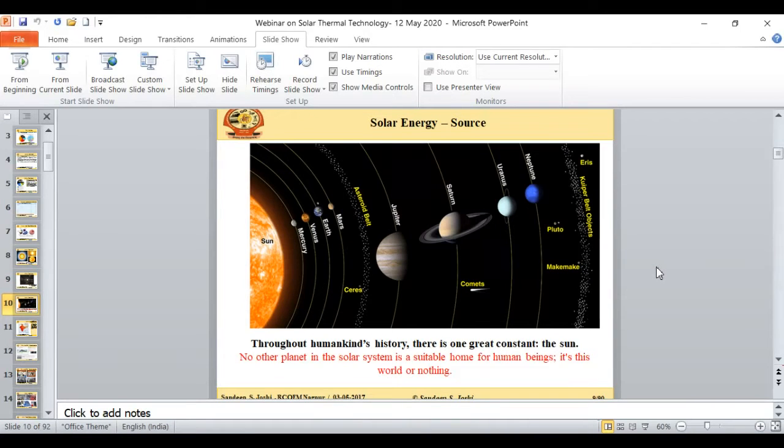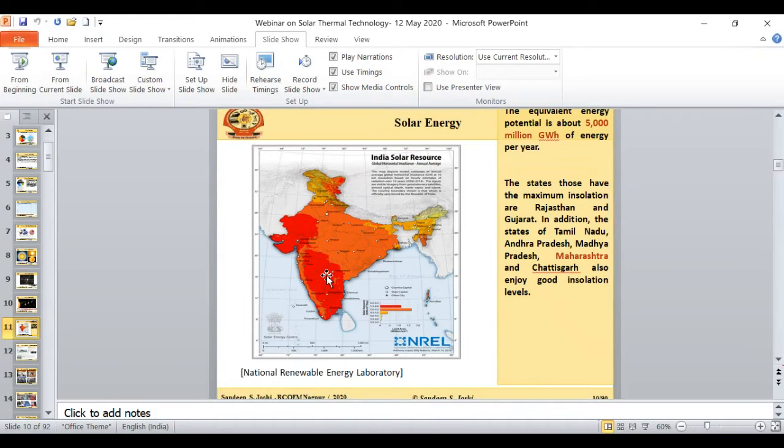We are very fortunate, actually. This is the solar system, and we are the third planet in the solar system. And I will say we are very fortunate that we can use this solar energy, the sun's energy, for the benefit of mankind, because no other planet can use it, because there is no human life on the other planets. So definitely we should take a lot of advantage that we have an abundant amount of solar energy available on the earth's surface.